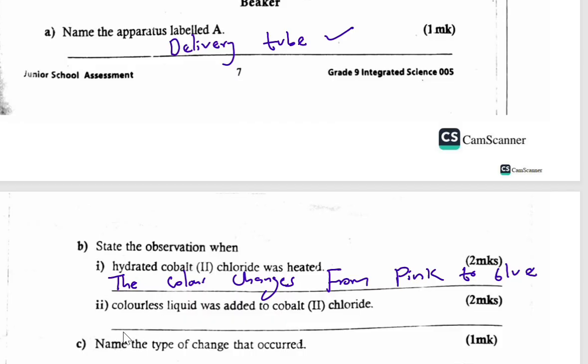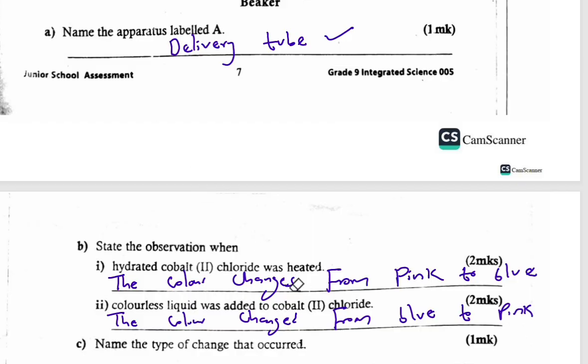But Roman 2, when colorless liquid was added to the cobalt 2 chloride, the color is going to change from blue to pink. The color changed from blue to pink. So that is an observation.